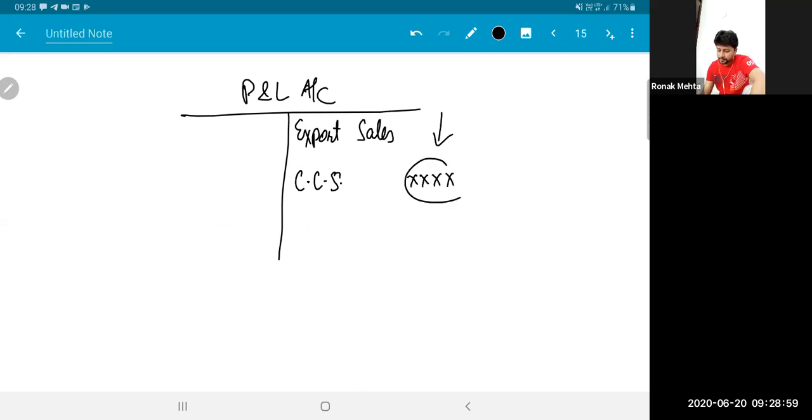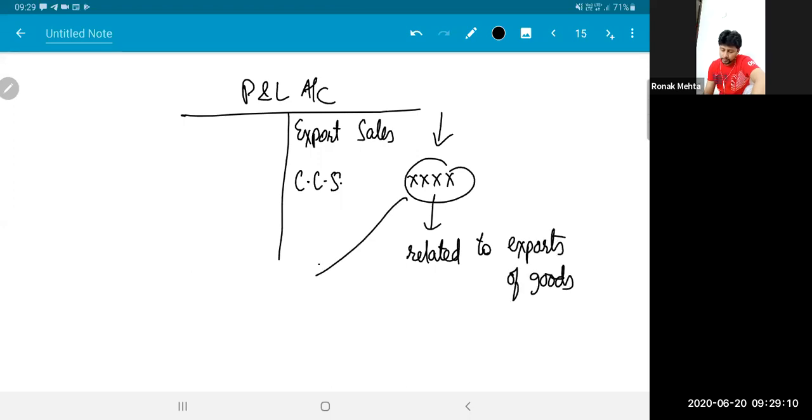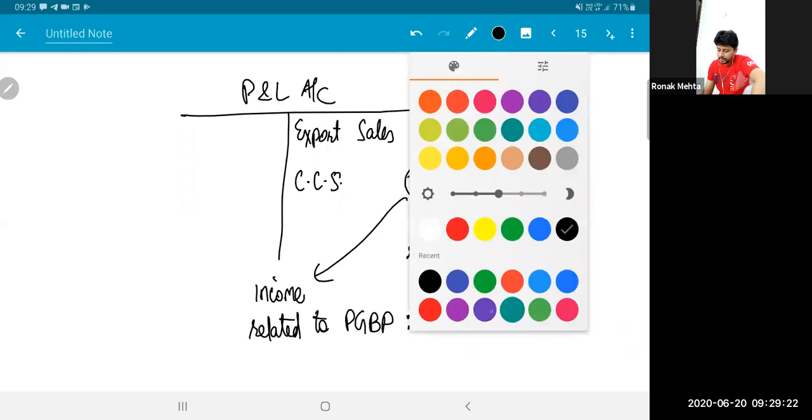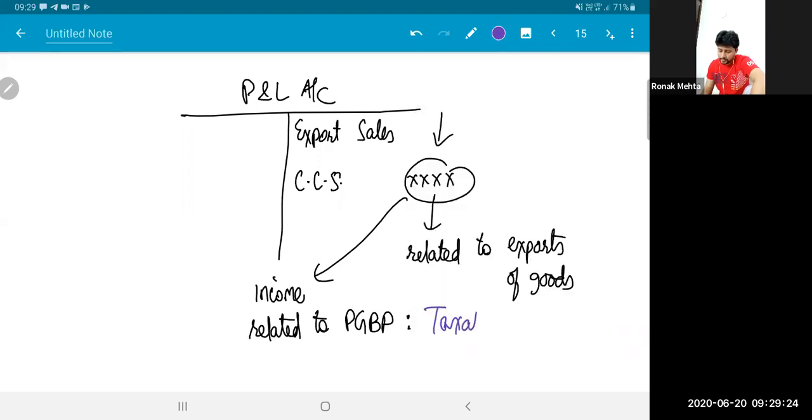Now I hope you understand this is related to exports. And the moment I say related to export, it means it is related to export of goods, which means this is an income which is related to PGBP. So instead of having export sales as my income, I'm having cash compensatory support as income. So it goes without saying here that this amount should be taxable.